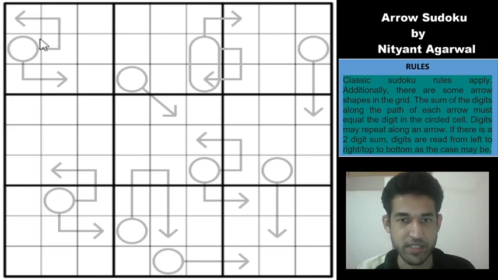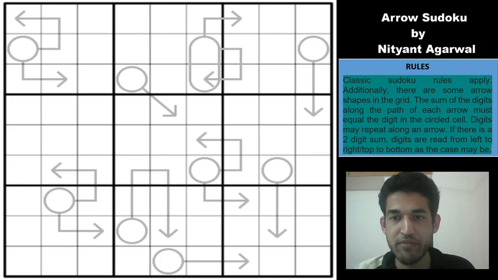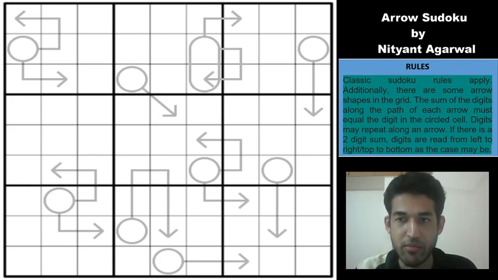Okay, so as you can see, there are several arrow shapes given in the grid. So the sum of the digits along the arrow stem, so this is the arrow stem originating from the circle, will be equal to the digit in the circle, and digits may repeat along an arrow. If there is a 2-digit sum, digits are read from left to right or top to bottom as the case is. So there is only one 2-digit sum as you can see here, and you have to read the total from top to bottom here. So these are the rules. With that, we'll start solving this Sudoku.